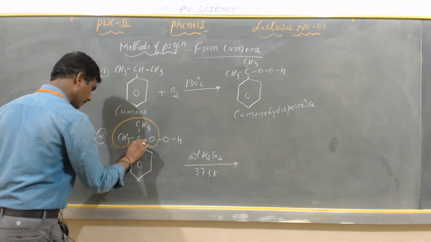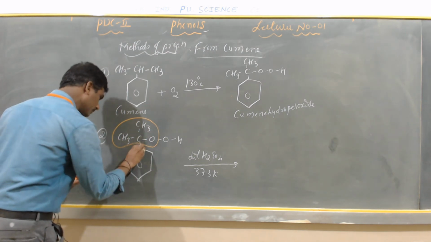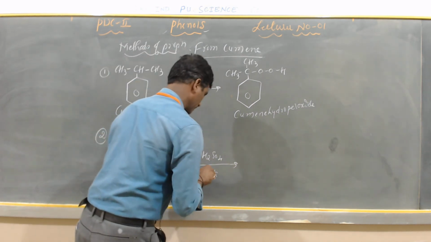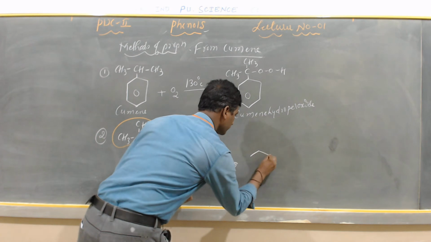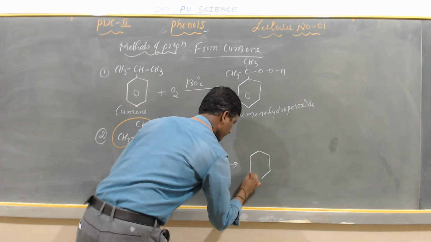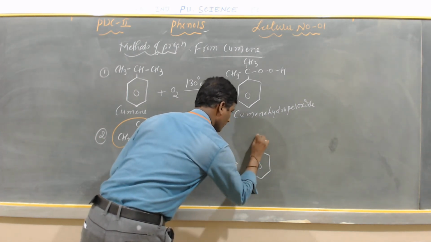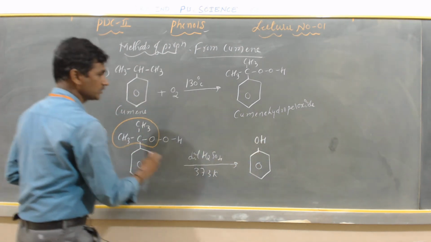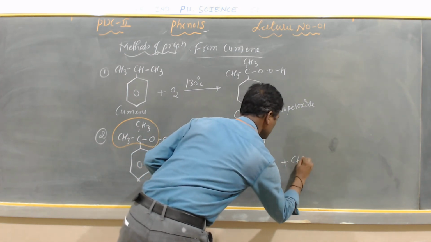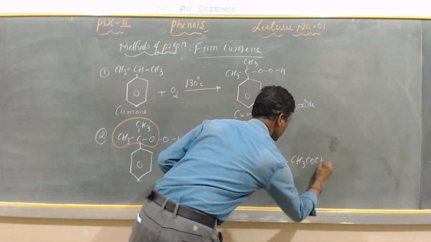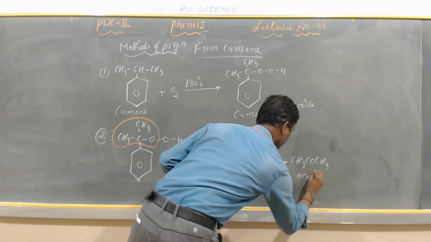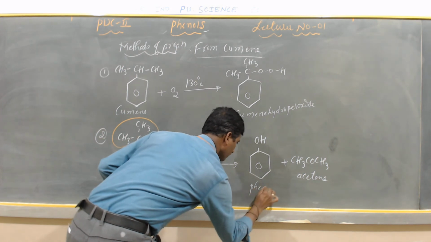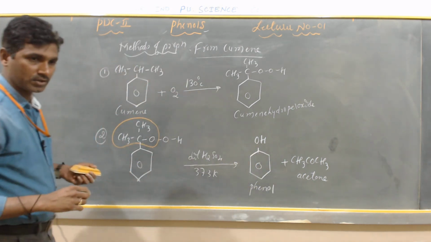This is cumene hydroperoxide. So what does it give? What is the remaining? Benzene with OH, and the next is CH3, CO, CH3. It is called acetone, and this is called phenol.